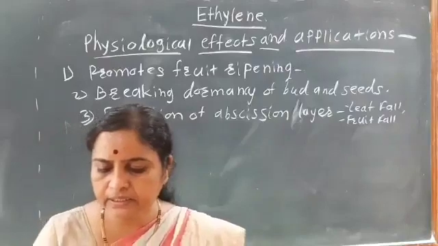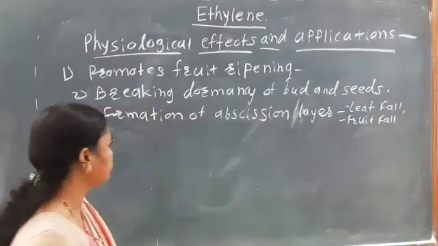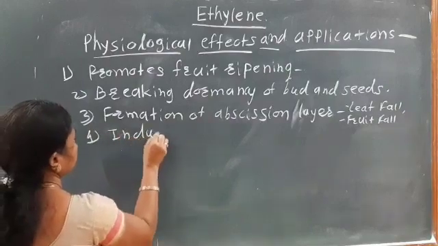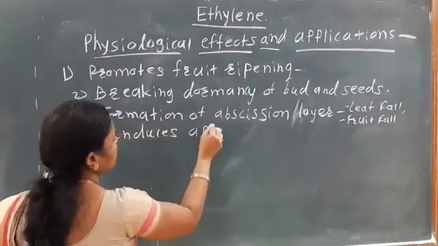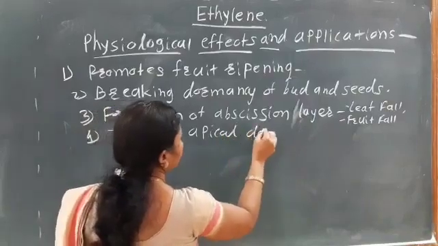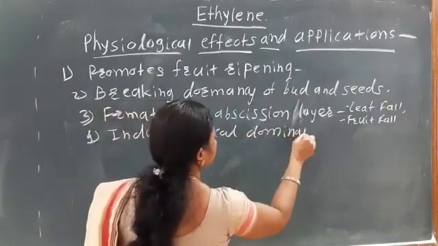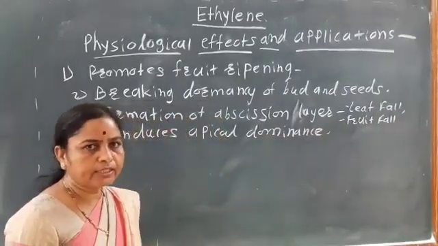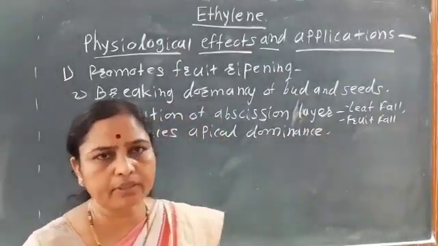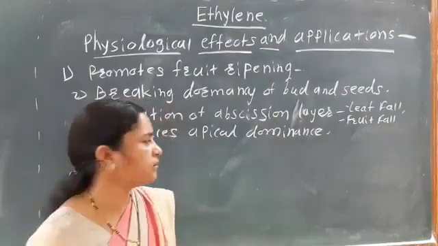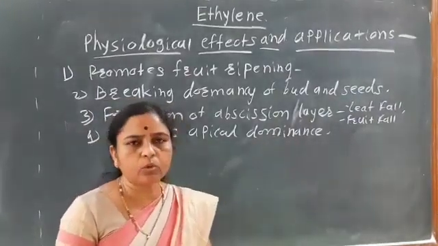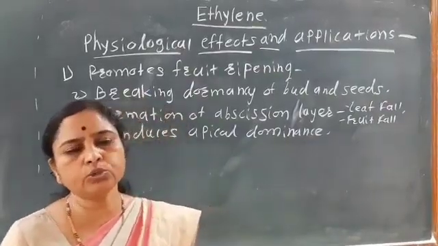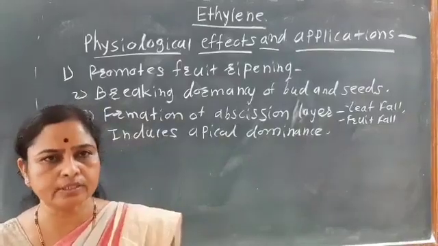And then next, fourth, it induces apical dominance. We have seen what is meant by apical dominance. Apical dominance means the growth of the apex of the shoot takes place continuously.